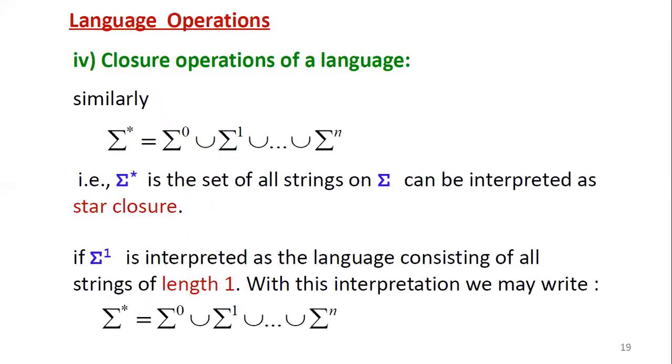Then similarly, we can recall the set of strings, that is sigma closure. It can be denoted as sigma closure equal to sigma power 0 union sigma power 1 union and so on union sigma power n. That is, sigma closure is the set of all strings on sigma, which can be interpreted as star closure or default closure. If sigma power 1 is interpreted as the language consisting of all strings of length 1, just as we discussed, then with this interpretation we may write sigma closure equal to sigma power 0 union sigma power 1 union and so on union sigma power n.